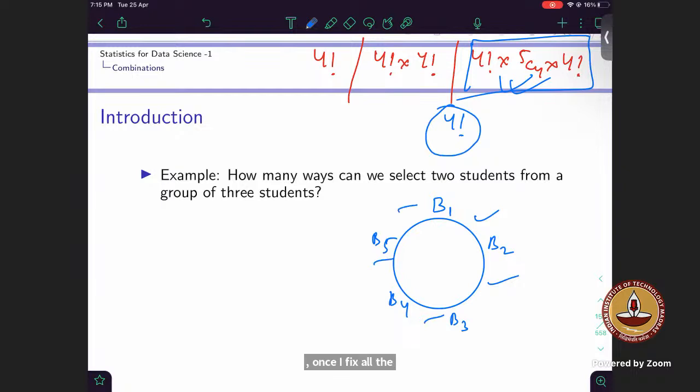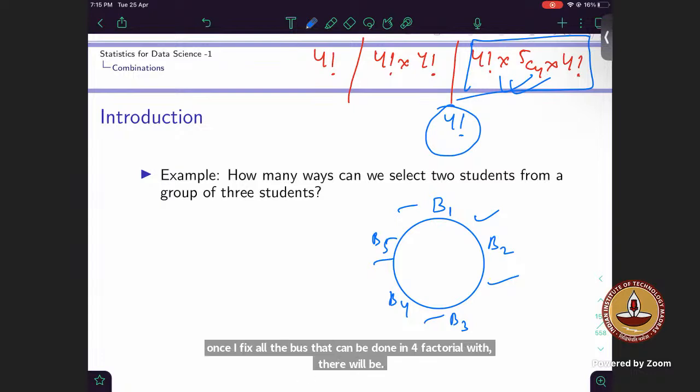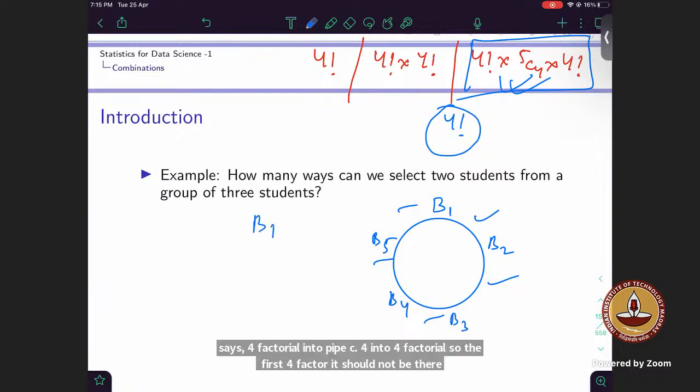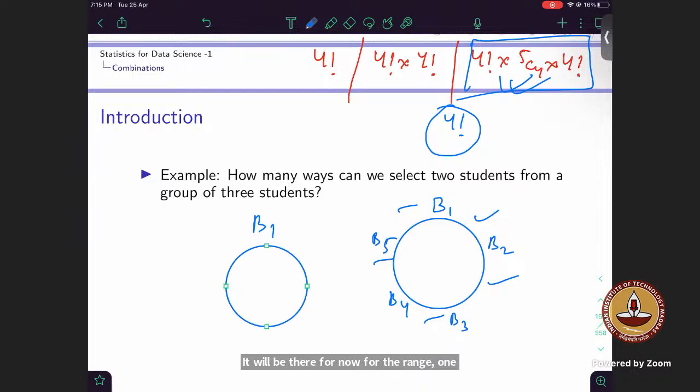Hold on, is it so? I missed that 5C4 part, but shouldn't it be 5C4 into 4 factorial? Yeah, correct. It will be 5C4 into 4 factorial. But the initial 4 factorial won't be there, right? It says 4 factorial into 5C4 into 4 factorial, so the first 4 factorial should not be there. It will be there for the arrangement of the boys. The boys will also arrange among themselves. Hold on, I'll tell you. This part is B1, and this part is again. We need to permute the boys also in the circle. All right, okay, fine, got it.